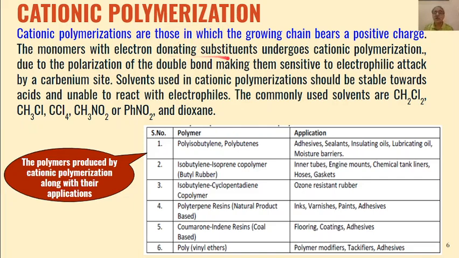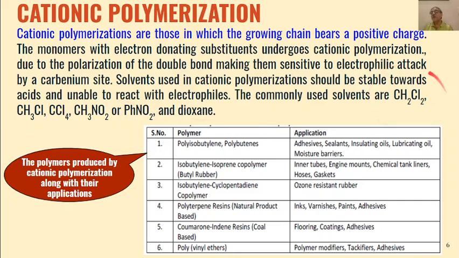Here the electron donating substituents present on the monomer will enhance the rate of cationic polymerization, because electron donating substituents will polarize the double bond, and that polarization makes electrophilic attack by a positive charge possible on the monomer unit. We also have to see which solvent is to be used during this polymerization, because those solvents should be stable under acidic conditions.